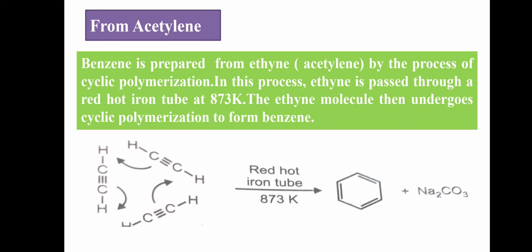This is most important. How to remember this? How will you prepare benzene from acetylene? We use 3 moles of acetylene in the presence of a red hot iron tube at 873 Kelvin, and there is cyclic polymerization. In the presence of heating, there is cyclic polymerization, and we get benzene.